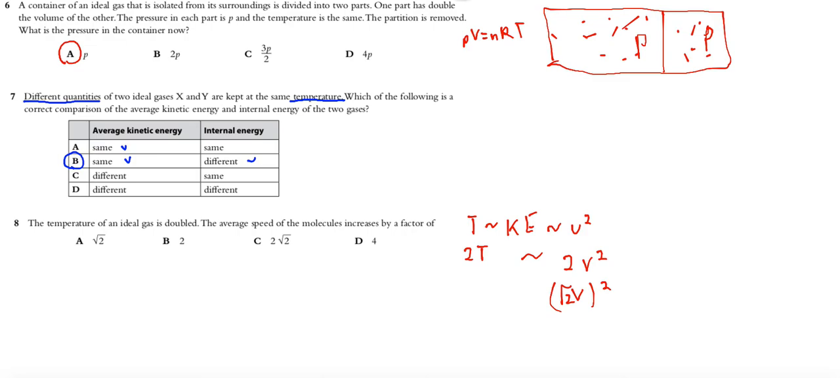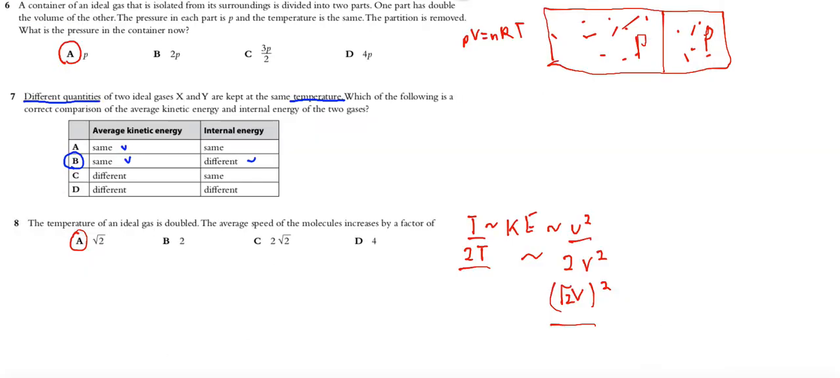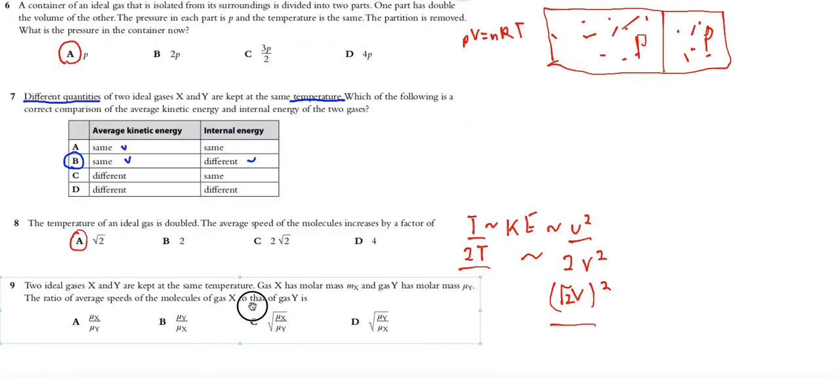Speed increases by a factor of root of 2. Again, temperature is proportional to squared speed. If temperature is doubled, then squared speed must be doubled, so speed must be multiplied by the root of 2. Okay, exercise number 9. Two ideal gases, or let me copy, paste, and maybe a new slide.